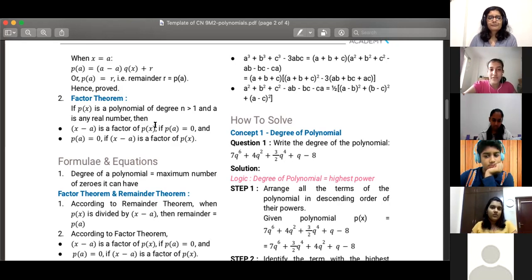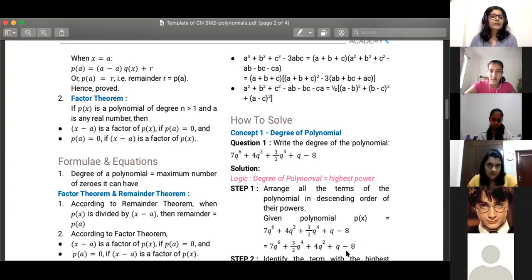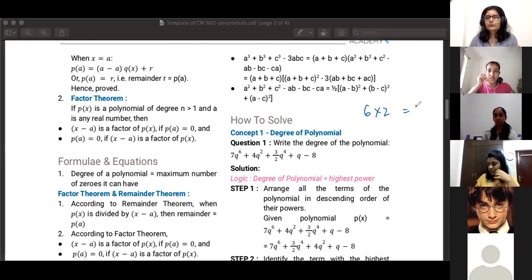Ma'am, what does factor mean here? Do you know what factor means? Have you come across it earlier? Earlier classes, factors yes, and ma'am, multiples. I don't understand its meaning here. It's the same meaning here also. Let's say you have 6 into 2 is equal to 12. Then what is the relation between 6 and 12?